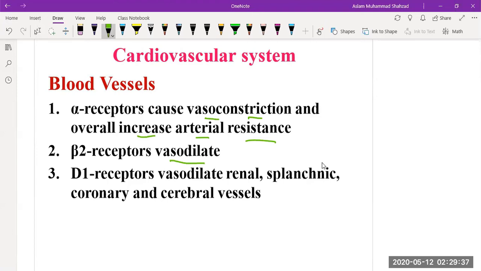So the two effects are different. Alpha receptors cause vasoconstriction, whereas beta 2 receptor is responsible for vasodilation. Whereas the D1 receptors are responsible for vasodilation of renal, splanchnic, coronary and cerebral vessels.